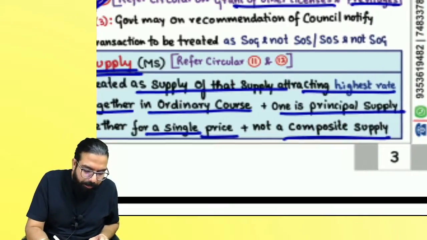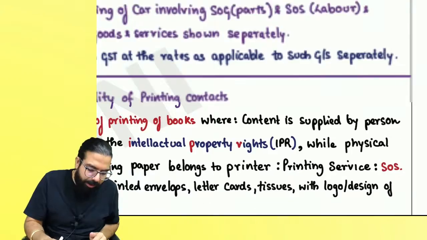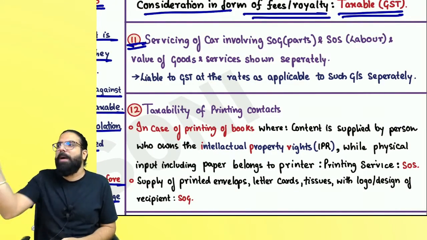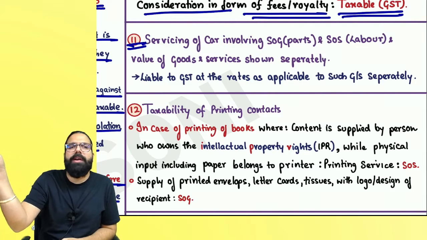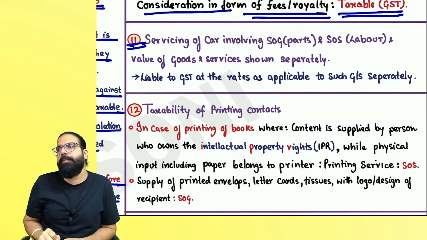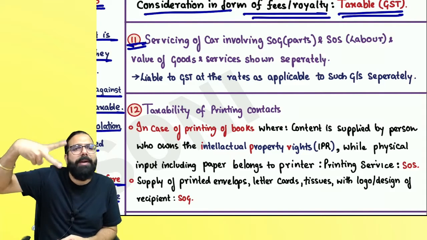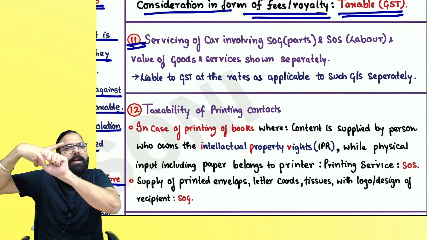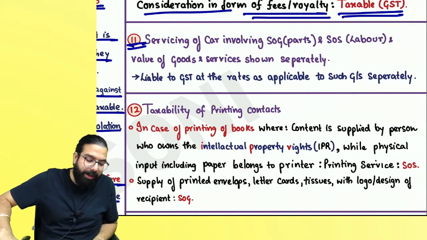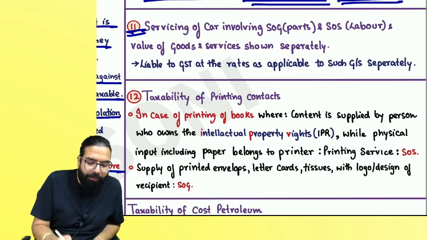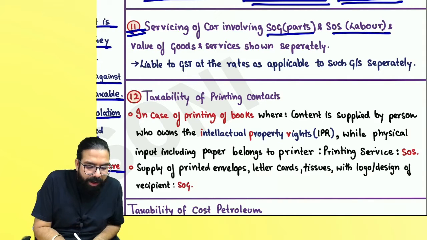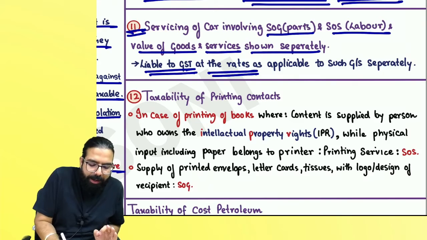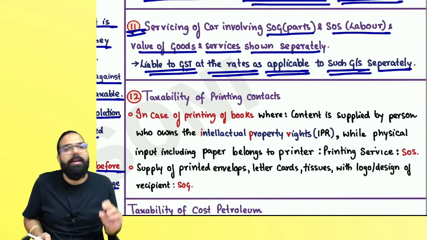Now, when you read composite supply and mixed supply, there are two circulars which I have given. Let's see servicing of cars. Supposing you went to get your car serviced and they said for parts we will charge this much rate, and we will charge for the servicing, for the labor, this much rate. Always remember, these are two separate supplies. For parts they are charging a separate rate, for servicing they are charging a separate rate. So servicing of car, where supply of goods or supply of service and the values of goods and services are shown separately, will be liable at the rate applicable to such goods and services separately.